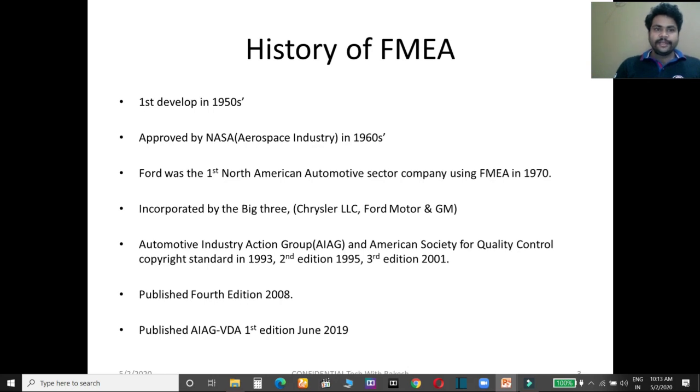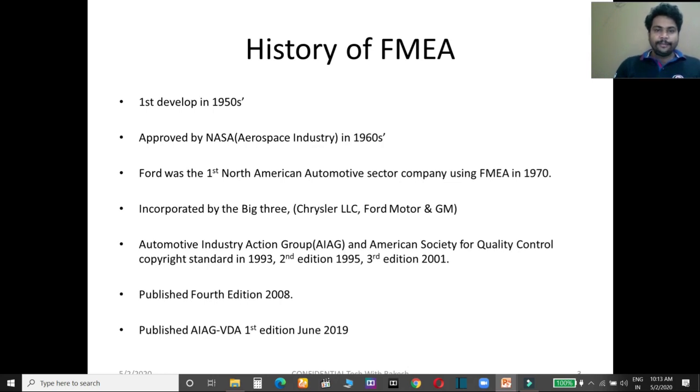After that, Ford Company of North America's automotive sector implemented FMEA in the automotive industry in 1970. After Ford's implementation, three big companies, Chrysler LLC, Ford Motor and GM, all combined together and implemented FMEA in their industry.